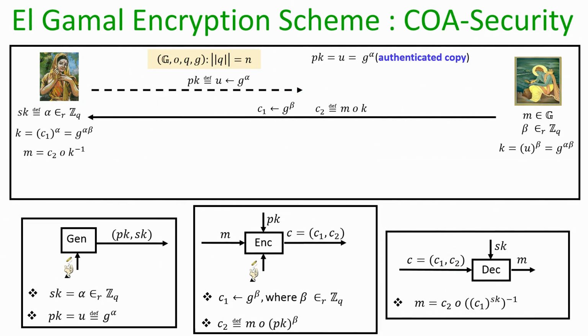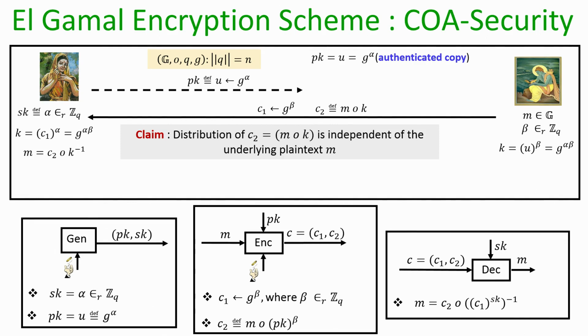So, that is the formal syntax of the Elgamal encryption scheme. Now, we want to prove formally that this Elgamal encryption scheme is indeed COA secure. As we have discussed in the last lecture, in the public key world, COA security, single message CPA security and multi message CPA security are all equivalent. So, it suffices to just prove the COA security of this encryption process.